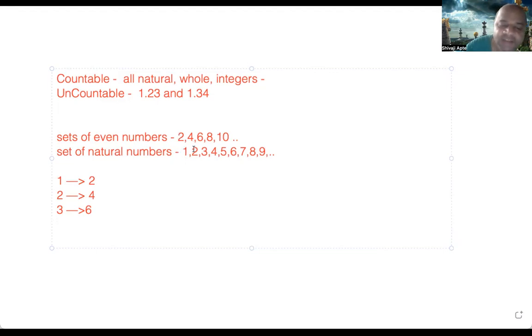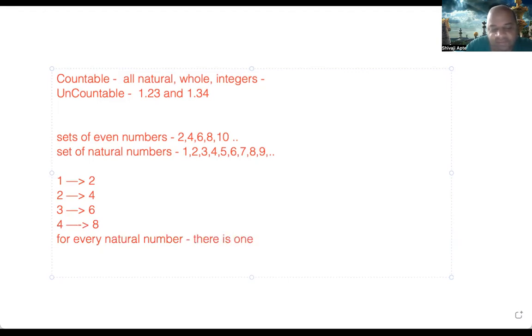So every natural number, if I put them in order, first natural number, I can get the first even number. Second natural number, I get the second even number. In fact, I can get them very simply by just doubling them, right? 3 multiplied by 2, I get 6. 4 multiplied by 2, I get 8. So like this, for every natural number, there is one even number, right?